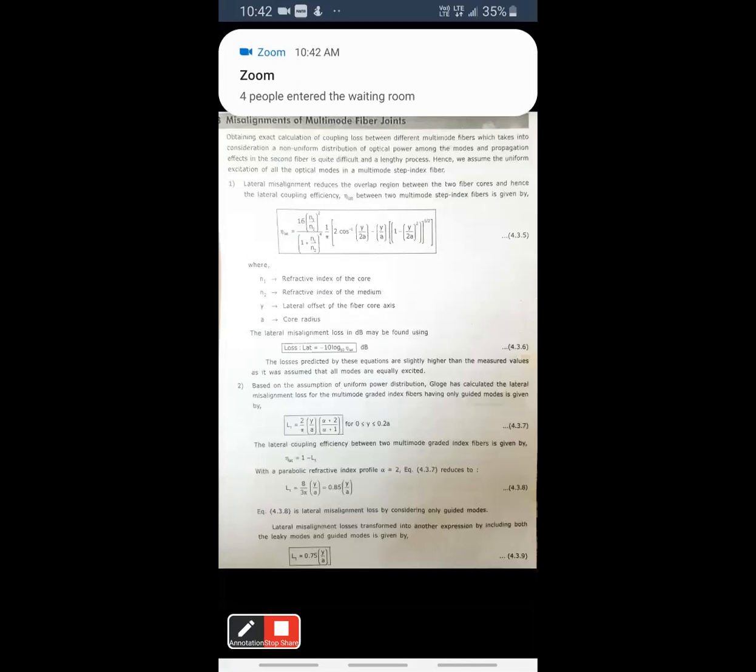So it will be represented that LT is equal to 2 by pi into y by a into (alpha plus 2) by (alpha plus 1). So here y is the offset value, the lateral offset value of the core, which will lie between 0 to 0.2a. Okay, always it will lie between 0 to a.